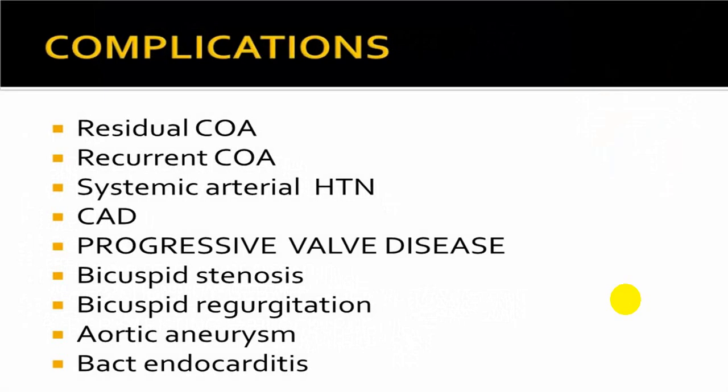So residual coarctation, recurrent coarctation, systemic hypertension, coronary artery damage, progressive valve disease, bicuspid stenosis, bicuspid regurgitation, aortic aneurysm, and infective endocarditis are other complications. So I end my lecture here.